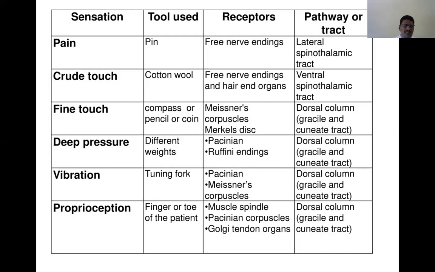Normally, if you look at that particular point, nothing will be there, but still they will complain of this. It is an abnormal sensation wherein there is no obvious stimuli.